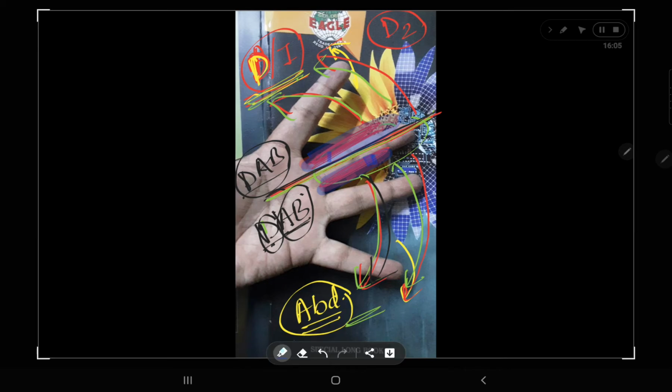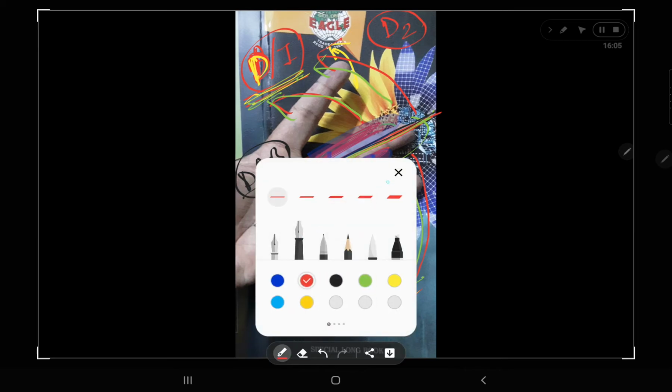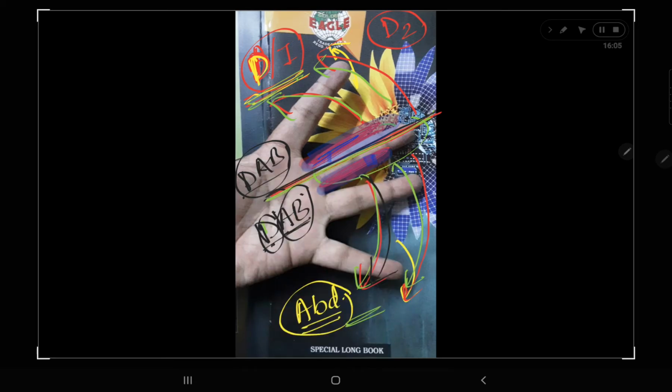Now here I am going to talk about the function. So this dorsal interossei is causing abduction of your middle finger towards which direction? Towards your pollex. Somewhere here is your pollex. Towards your pollex side, and this side is dorsal interossei causing abduction of your middle finger towards this side.